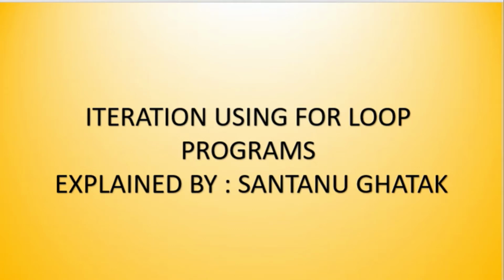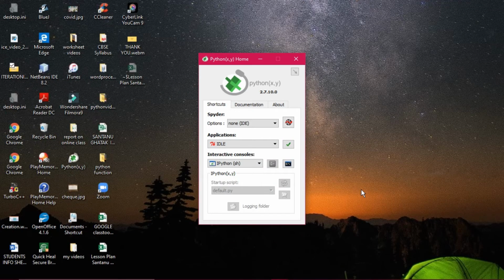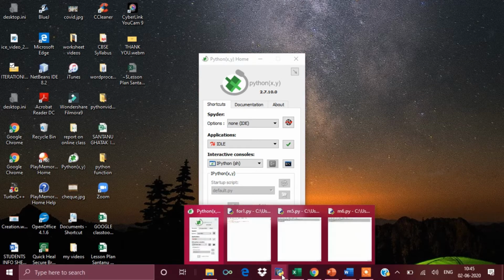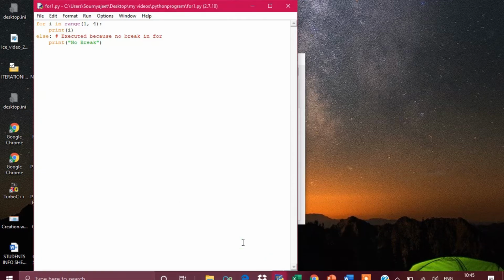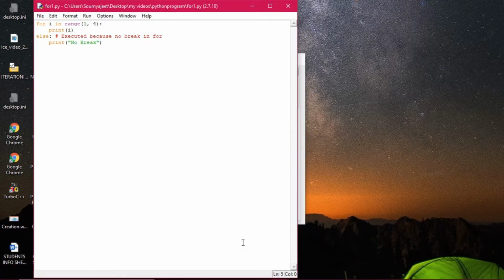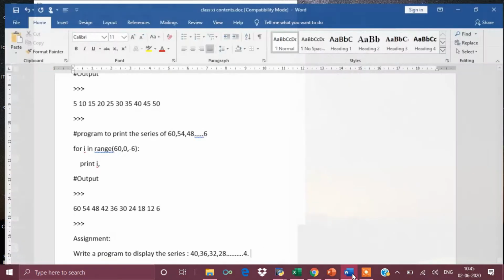All right, now you see the programs. Now students, we are going with the programs by using the for loop iterative structure. Let us see the programs one by one that you can implement practically. So what has been given in the first program is for i in range. Remember this whenever you consider the syntax of a for loop.